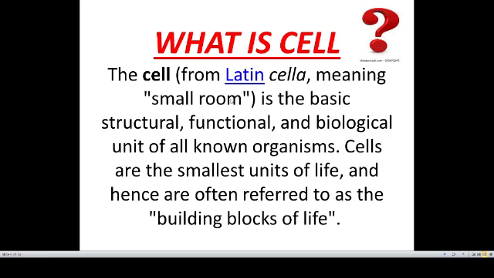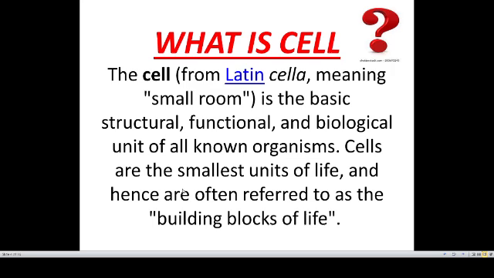Okay, we got that. But how is it defined? So a cell is defined as a basic structural, functional, and biological unit of all the known organisms, that is plant cell, animal cell. They are the smallest unit of life, and cells are referred to as the building blocks of life.